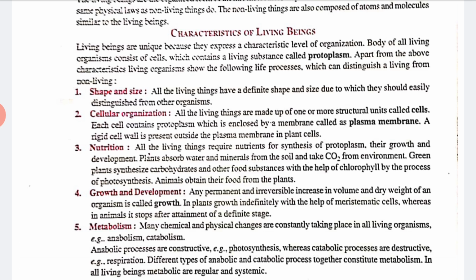Correct? Now next is cellular organization. Cellular organization means all living things are made up of one or more structural units, that are called cells, right?